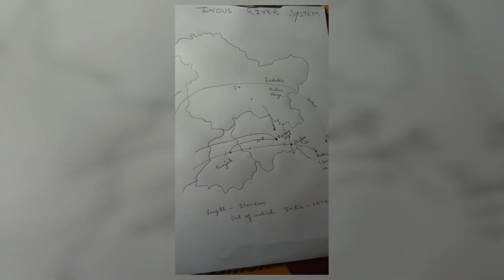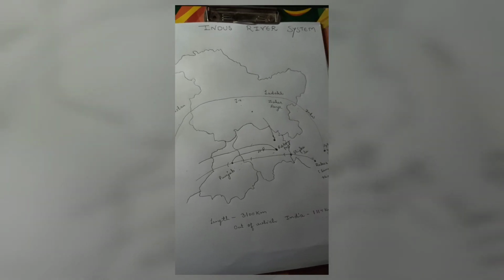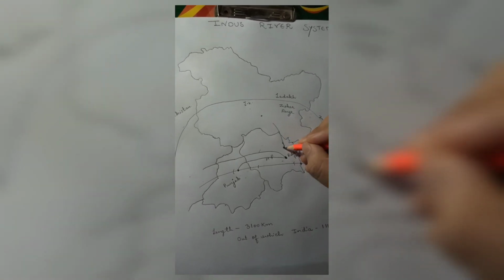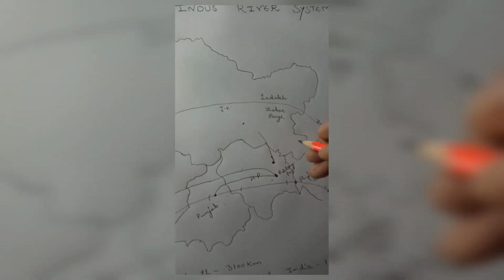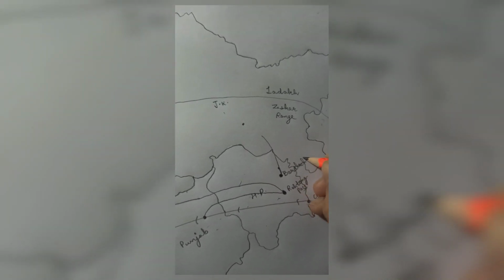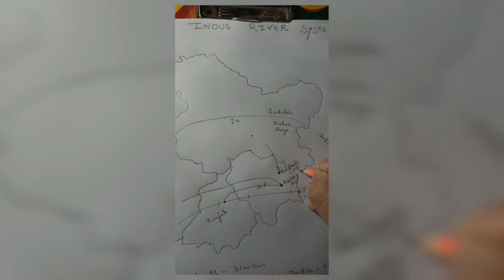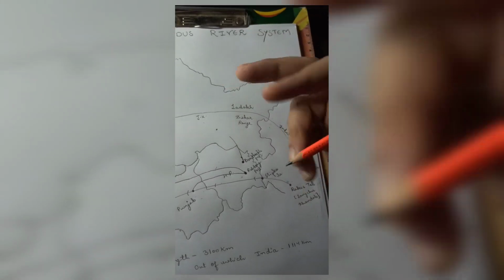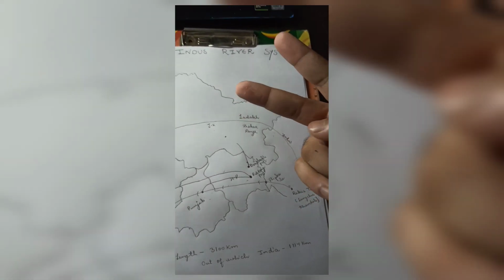Now let's move further and talk about another river. Before that, we will talk about another pass, that is Baralachla Pass. From here, we have two rivers in Himachal Pradesh, that is Chandra and Bhaga.